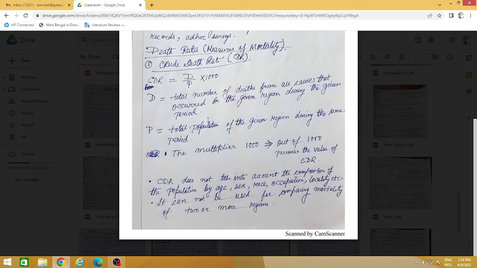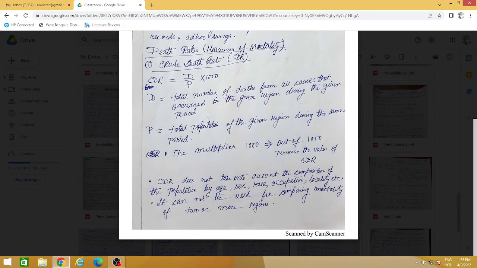Why not 100? Why not percentage? You asked a very good question. Why not percentage? Because 0.2 is usually the case of COVID-19, but usual death rates are never in 0.2s. It is always in terms of 0.0002. If I multiply by 100, two zeros are gone, so it will be 0.02.